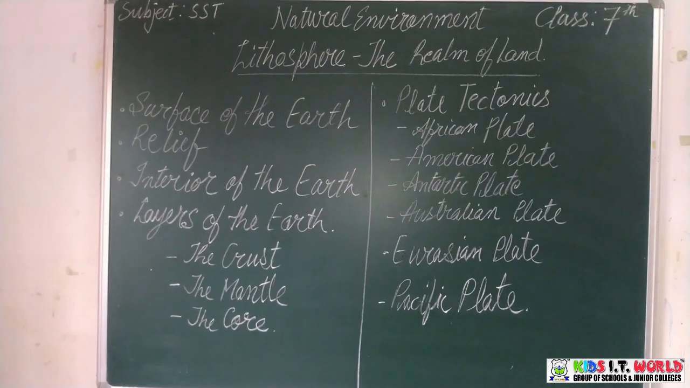The highest point on the earth is Mount Everest, which is 8,850 meters in Nepal, whereas the lowest, that means the deepest point below the sea, lies in the Mariana Trench, which is 11,034 meters in the Pacific Ocean. So you can see how tall Mount Everest is and how deep the Mariana Trench is.